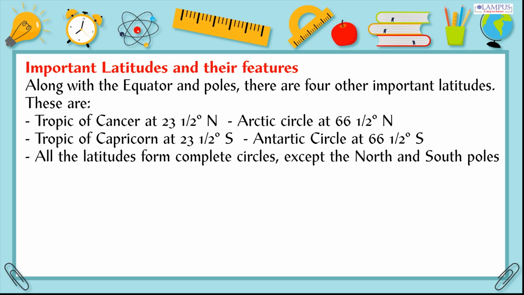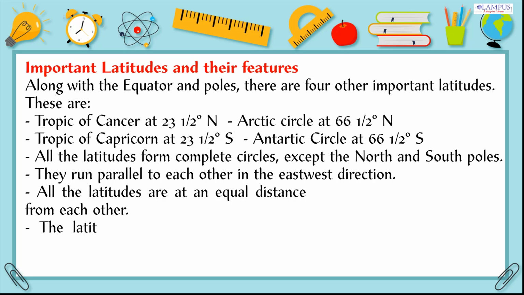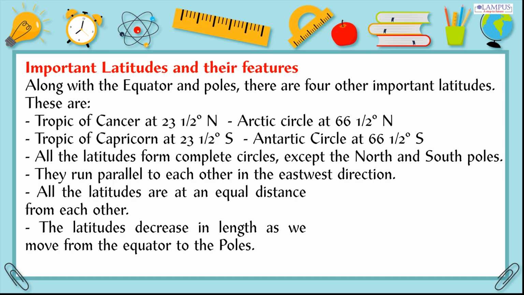All the latitudes form complete circles, except the north and south poles. They run parallel to each other in the east-west direction. All the latitudes are at an equal distance from each other. The latitudes decrease in length as we move from the equator to the poles.